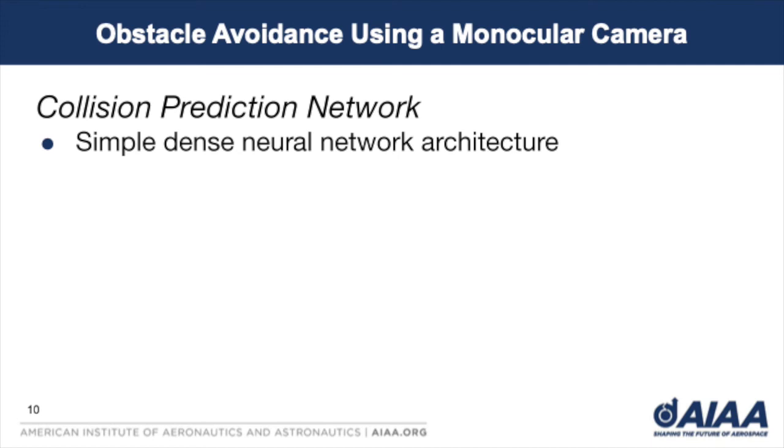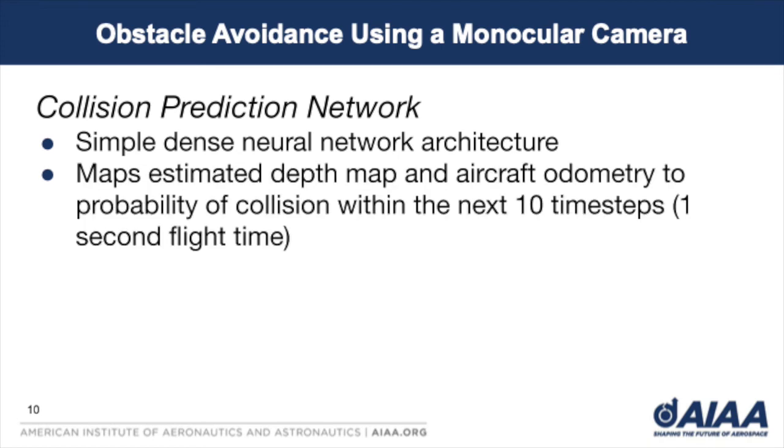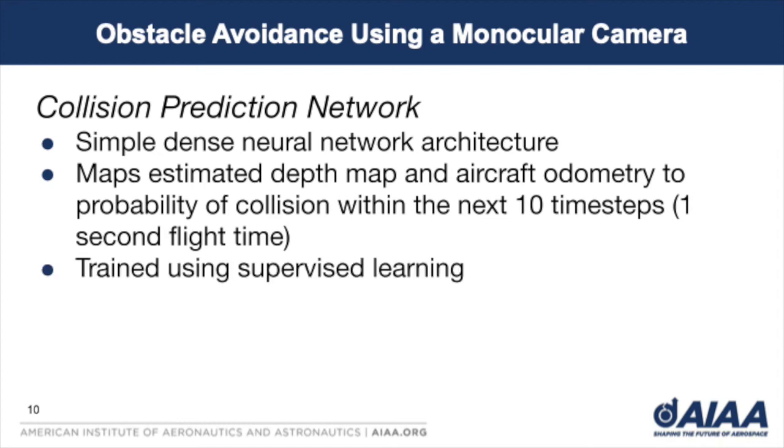The collision prediction network is also a simple, dense, feed-forward neural network. As mentioned previously, it was trained to estimate the probability that the aircraft would collide within the next 10 time steps, or 1 second of flight time. The collision prediction network was trained using supervised learning on a dataset of estimated depth maps and odometry measurements gathered when the aircraft was piloted by the policy network.